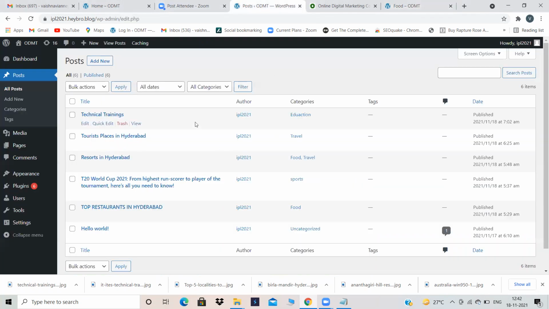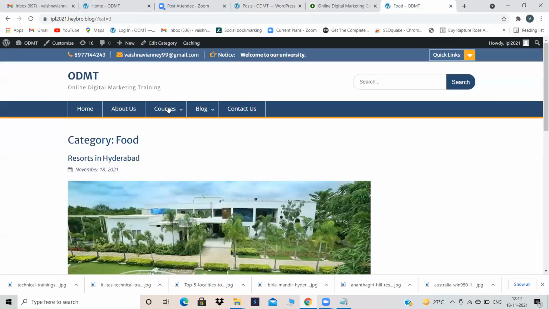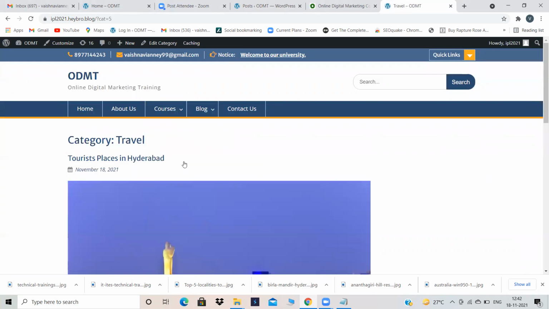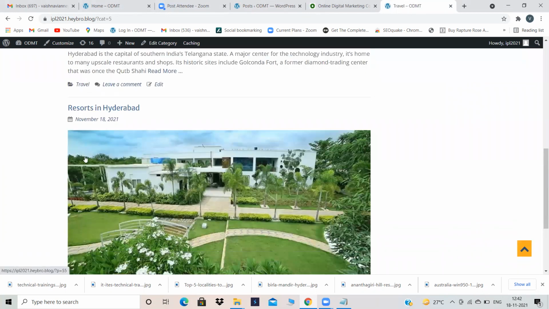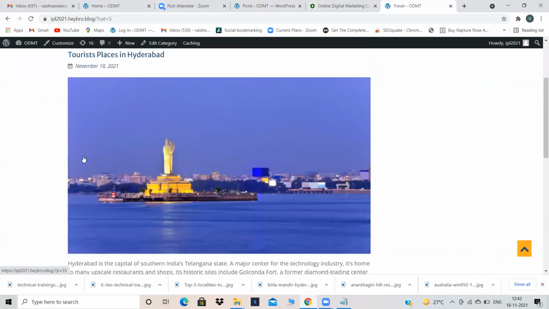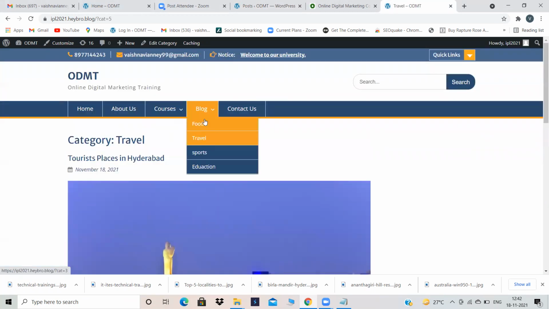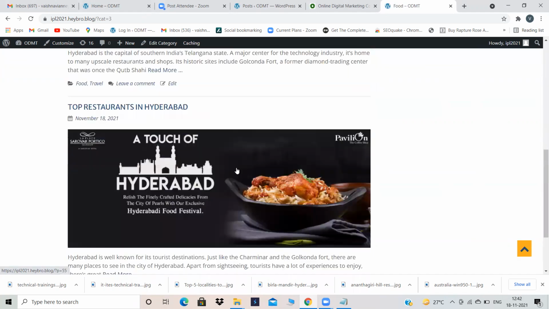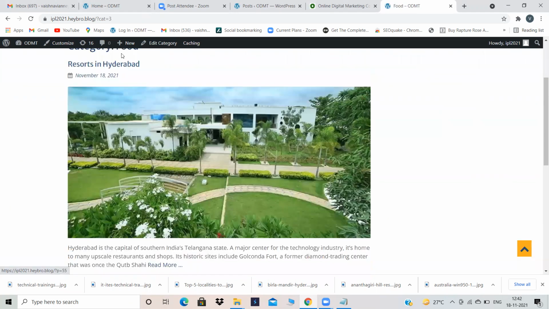Same like that, in education category also, only education one will appear. In travel also, only travel, this tourist places will appear and resorts in Hyderabad also will appear, because resorts in Hyderabad we have given for food and travel both, right? So let's check whether in travel both the blogs are appearing or not. Tourist places is appearing and resorts is also appearing. Resorts in Hyderabad is also appearing in food category, because resorts we have given for both the categories. See, resorts in Hyderabad.